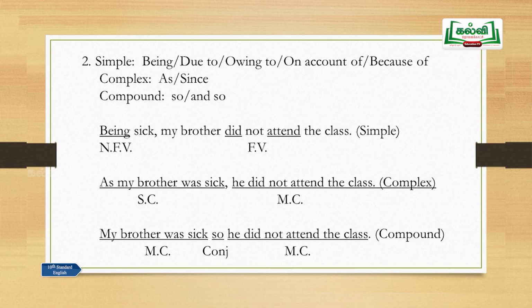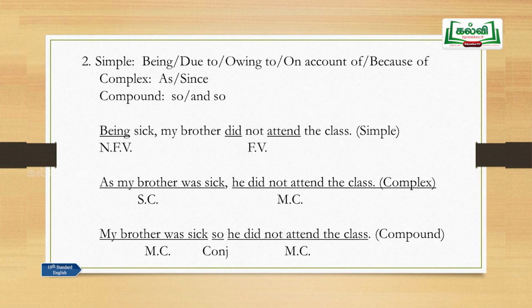Being sick, my brother did not attend the class. This is a simple sentence. Being is a non-finite verb, and did attend, in the negative form, is a finite verb. So there is only one finite verb here. So obviously, very evidently, this is a simple sentence.